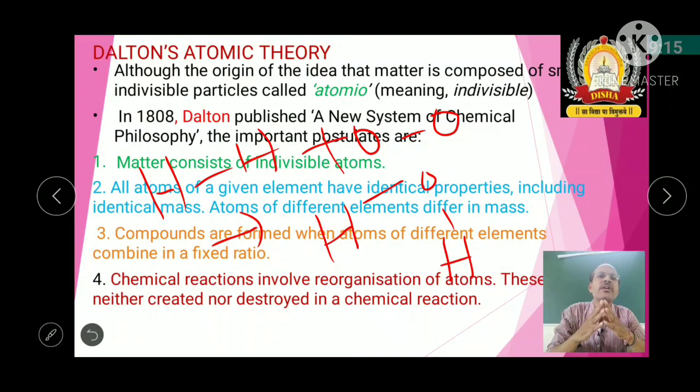Then the third postulate, he says, whenever a compound is going to be formed, these atoms always combine in a fixed ratio. And the fourth, chemical reactions are nothing but reorganization of the atoms, that's all. There the atoms are neither created nor destroyed, only their arrangement, the mode of attachment, will be different. So that is about the fourth postulate. Now this is all about Dalton's atomic theory.